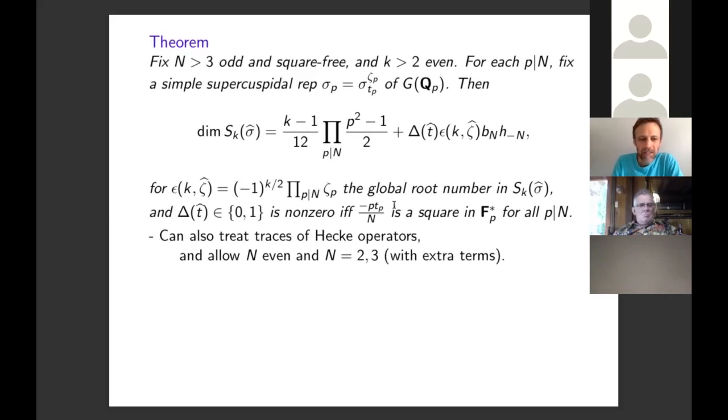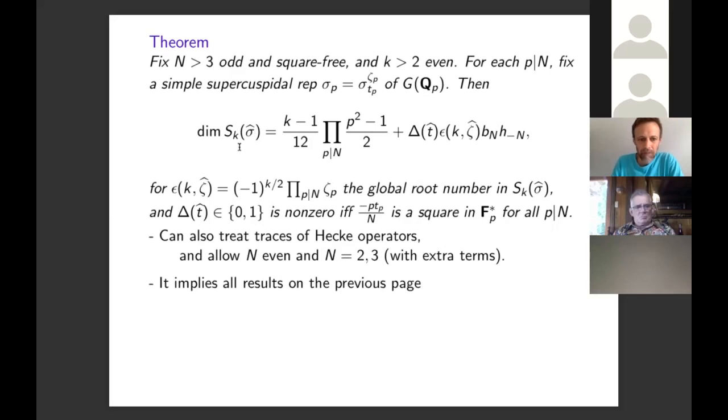So I would like to mention that we can also treat traces of Hecke operators. I'm not doing that yet because this is still work in progress, but it's close to being finished, I hope. And we can also allow even levels and n equals 2 or 3. But in all of these cases, there are extra terms that we need to include on the geometric side. This is really the simplest case when n is odd and bigger than 3.